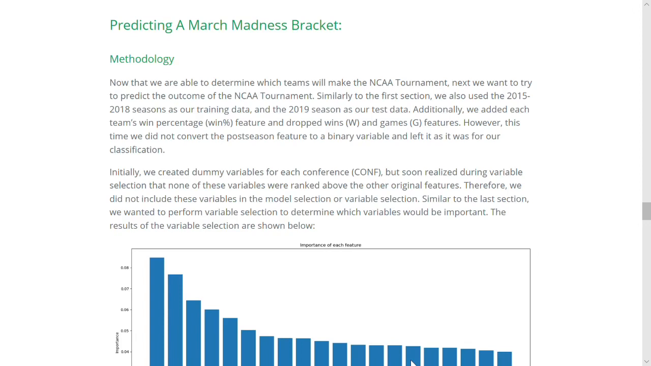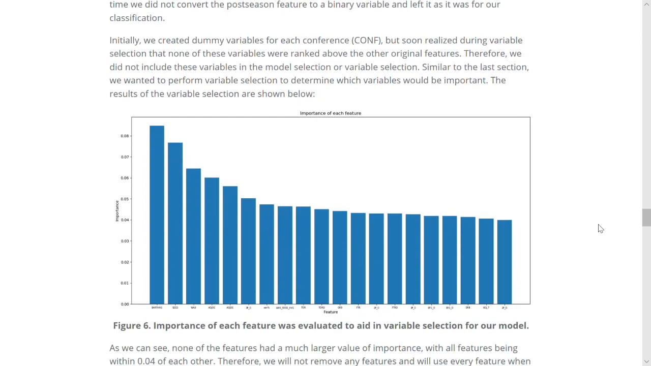Initially, we created dummy variables for each conference, but soon realized during variable selection that none of these variables were ranked above or even near the other original features. Therefore, we did not include these variables in our model or variable selection. Similar to last section, we wanted to perform variable selection to determine which variables would be most important. The results of the variable selection are shown in figure 6.